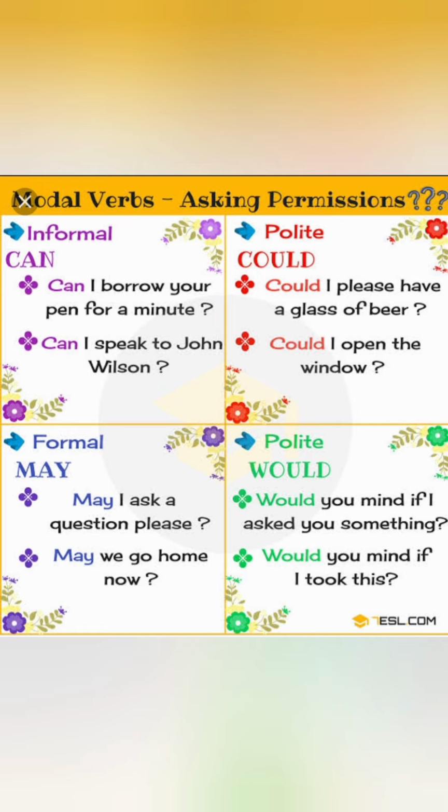Then the polite way. Would you mind if I asked you something? Would you mind if I took this? Would you like to join with us? Would you like to have a coffee? For your willingness, you can just ask it. Would is used in a polite way or to express your willingness.